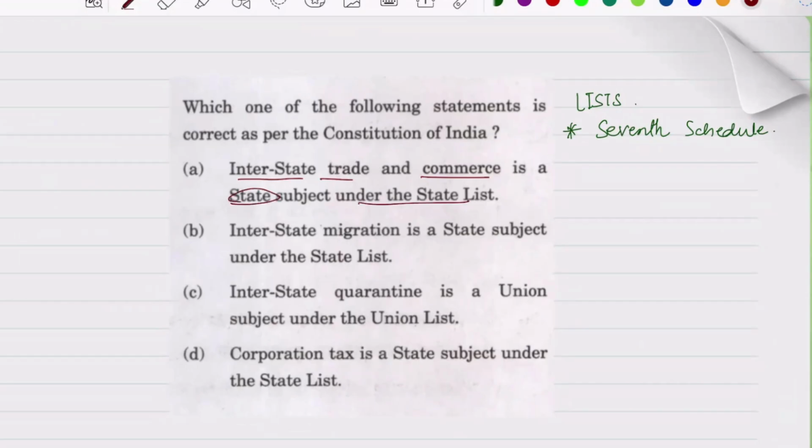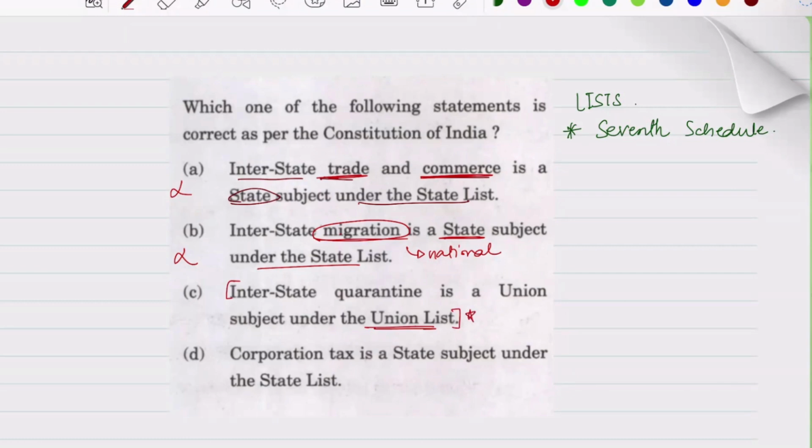Here it says that interstate trade and commerce is a state subject under the state list. So you can use your logic here. Is this possible? It is trade and commerce. Even if you think that yes this is right, what will happen? One state is having one rule, another state might have some other rule, so interstate trade cannot happen smoothly. So this is wrong. Second, interstate migration is a state subject under the state list. Again, migration is of national importance, a national issue. Again, different states will have different policies. So this also cannot be right.